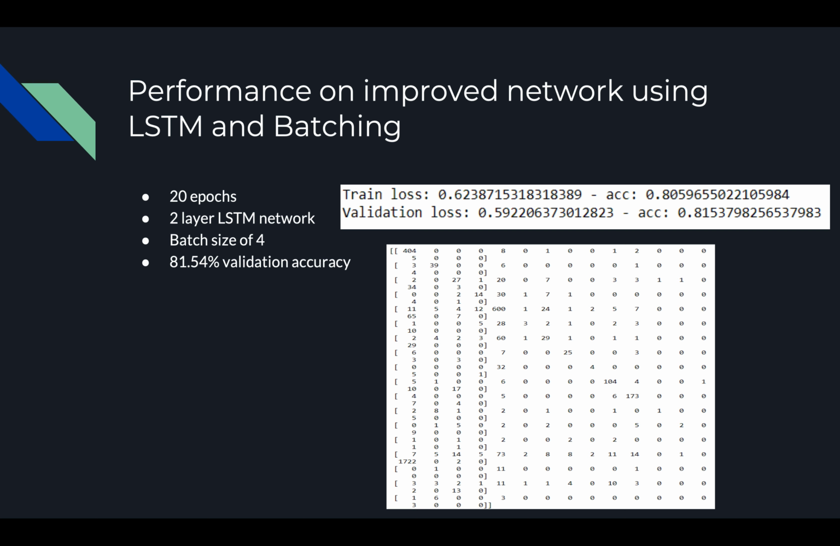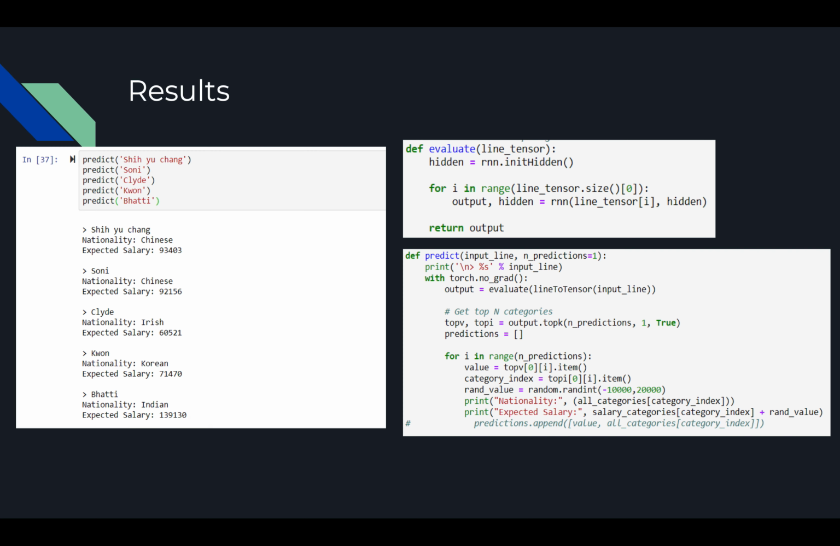Each column represents a nationality and each row represents a nationality, so we should see that every diagonal element has the most correct classifications. So these are our results. Inputting the professor's name, we predict that he's Chinese and he makes around 90K. We predict that one of our teammates, Jigar, is Chinese when he is not, but he makes 90,000.